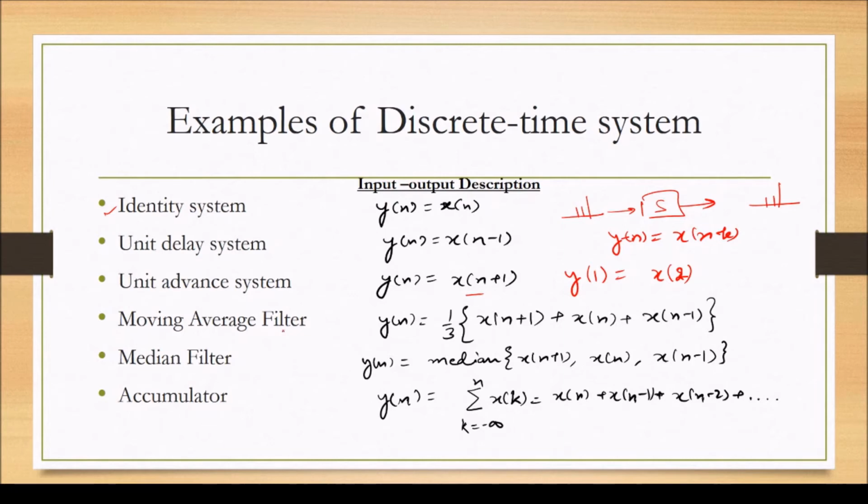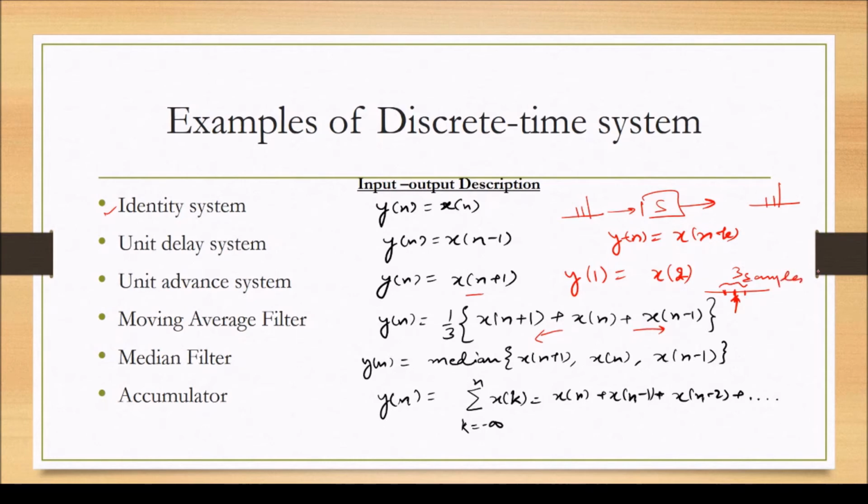Then we have the moving average system. The moving average filter takes the average of the corresponding amplitudes on the left hand side as well as the right hand side of the current sample. Here we have a moving average filter with a span of 3 samples. A span of 3 samples means if we are to find an output at this value, then we look at the previous sample, the next sample and the current sample. So we have a span of 3 samples.